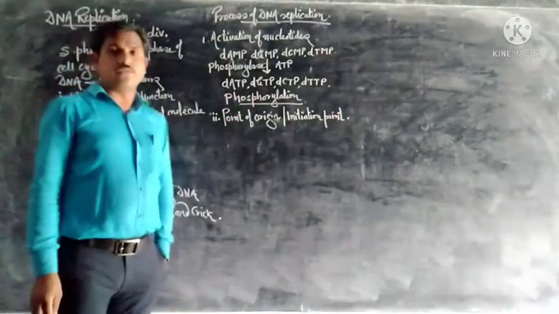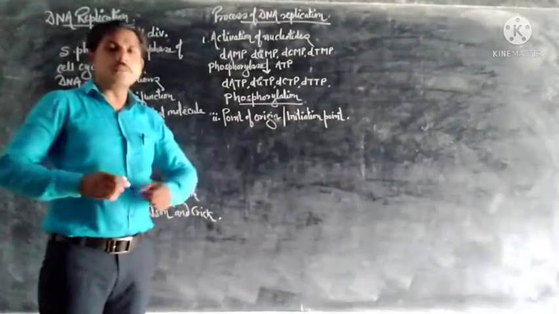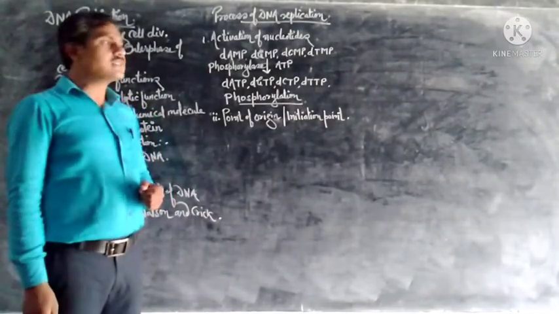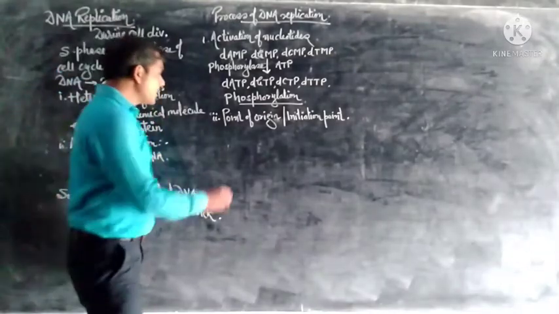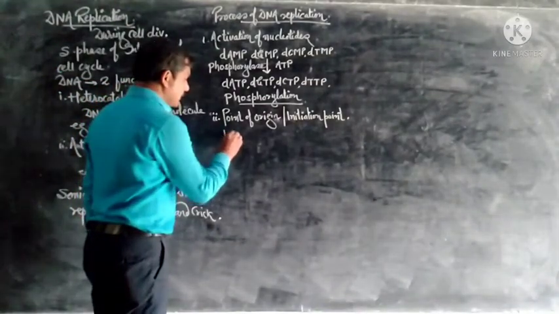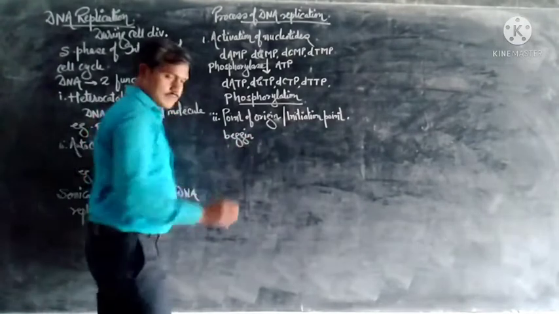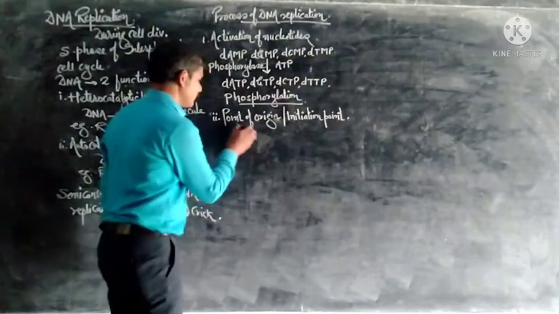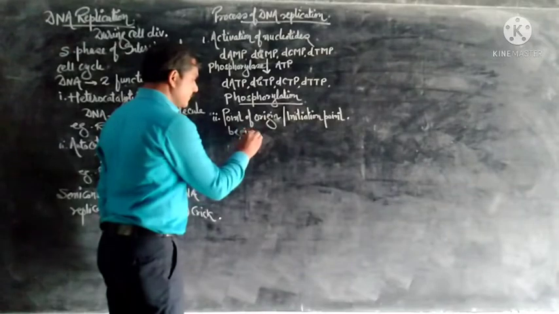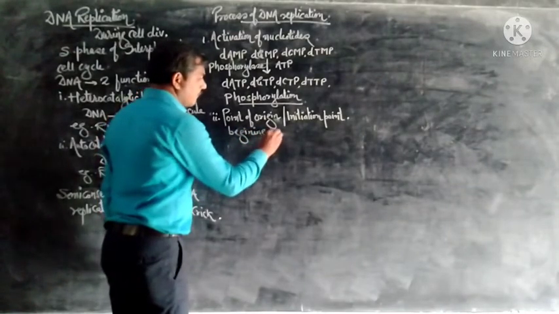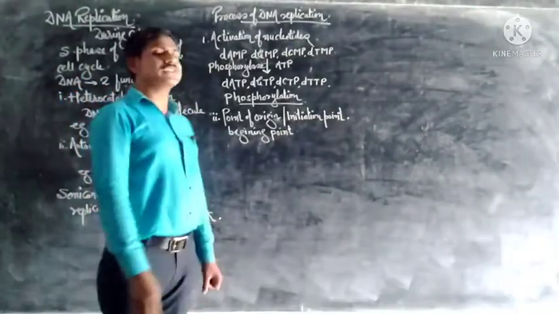The process of replication of DNA occurs at a specific point. This point is called the origin, the beginning point from which the process of DNA replication starts.